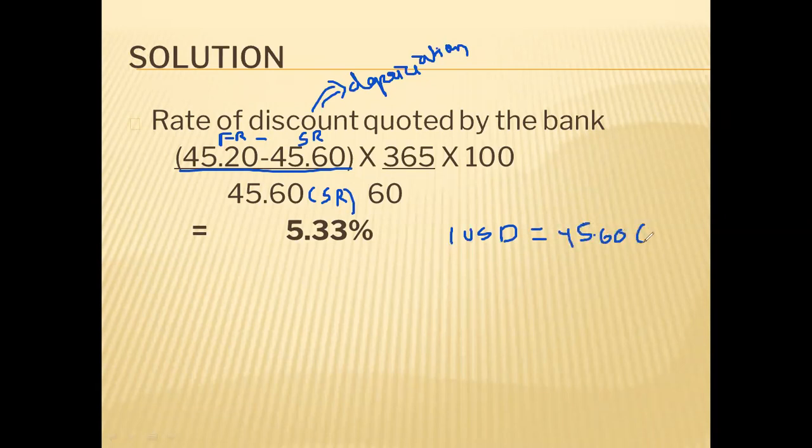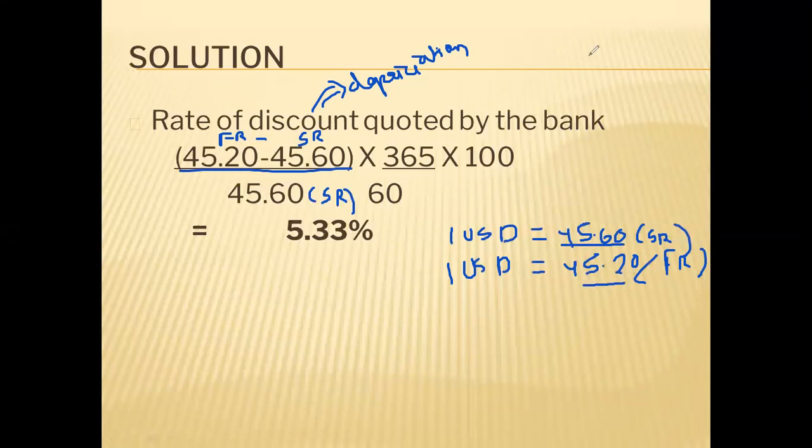So the spot rate is 45.60. So 1 USD is equal to 45.20 in forward. So compare the forward rate and spot rate. Spot rate is 45.60, forward rate is 45.20.